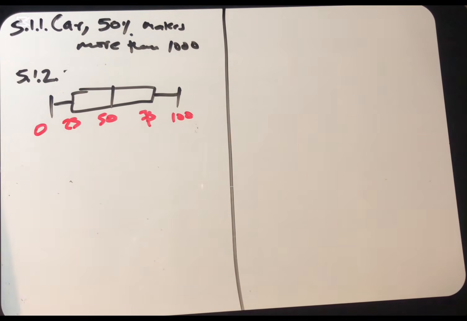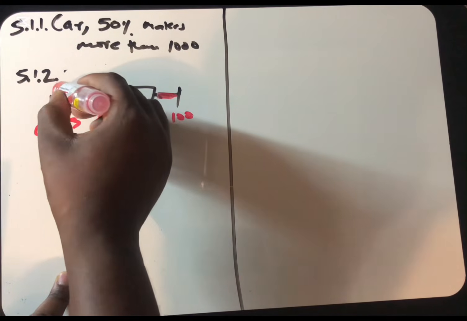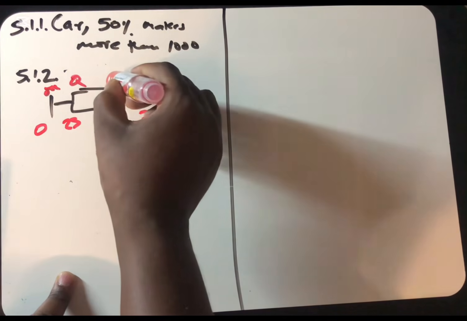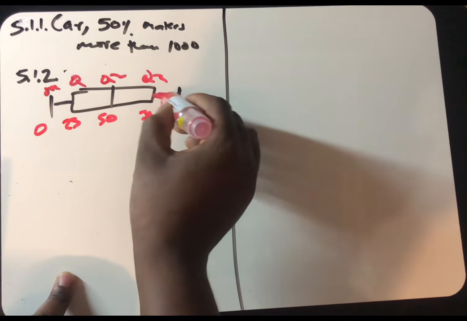Now they are saying it has 300 motorbike drivers. How many generate an income greater than the upper quartile? We are talking about this part because this is minimum, Q1, Q2, and Q3. Upper quartile is Q3.